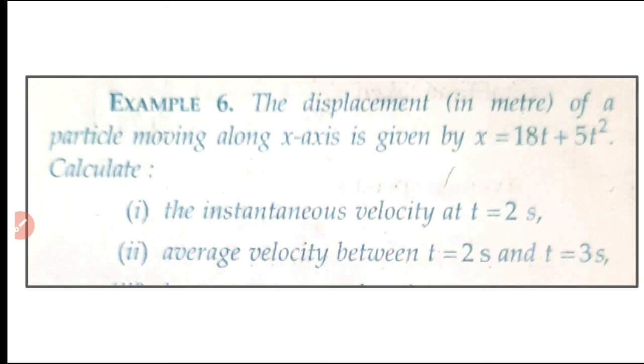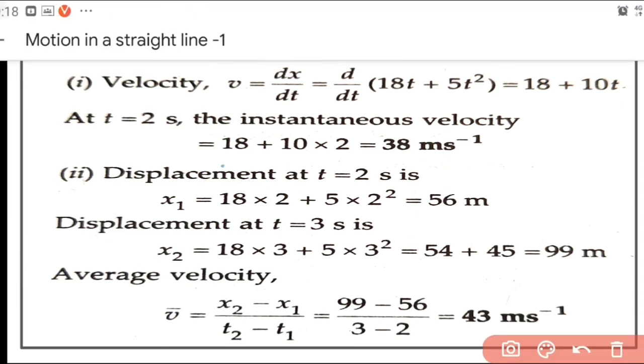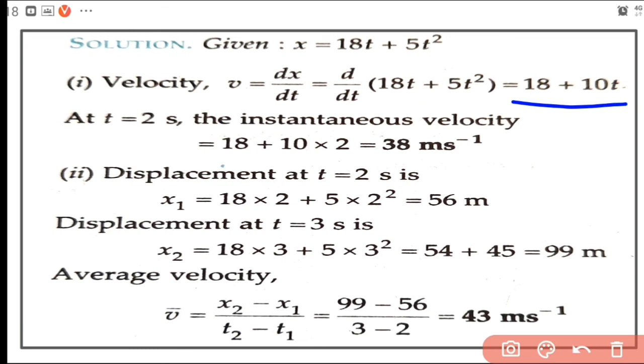So it's a similar problem. We can start with v = dx/dt. Doing differentiation, we will get the velocity expression to be 18 + 10t. It is asked to find the instantaneous velocity at t = 2 seconds, so in that equation, put t = 2. We'll get 38 m/s.